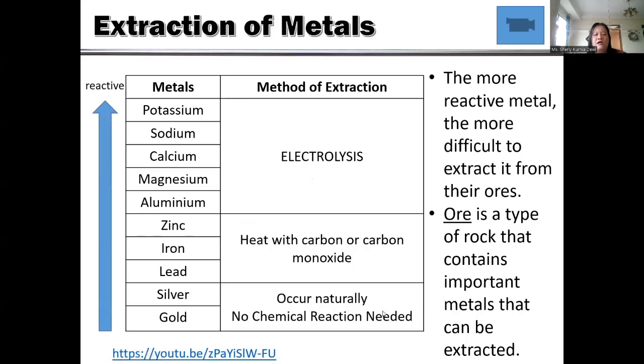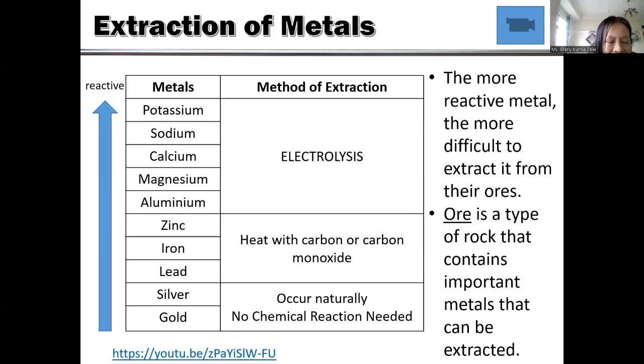This is the connection between the extraction of metal and the reactivity. The more reactive metal, very reactive above the carbon, can only be extracted by using electrolysis. If it's less reactive than carbon, you can heat it with carbon or carbon monoxide to extract it. Why need heat? Because heat provides energy. Okay.